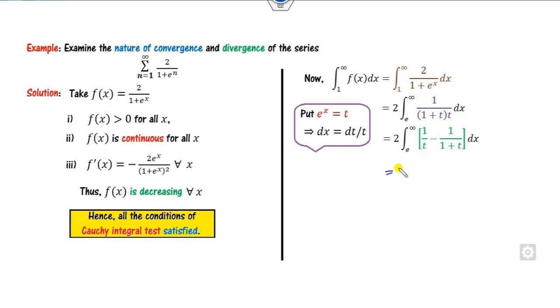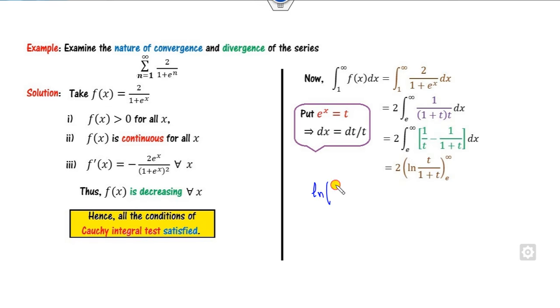Now what is the integration of this? It will be ln of t, or log of t, minus log of 1 plus t over the limit. Or I can also write this as log m minus log n. It is t over this value. Fine. What is the infinity? It's the infinity over infinity form.